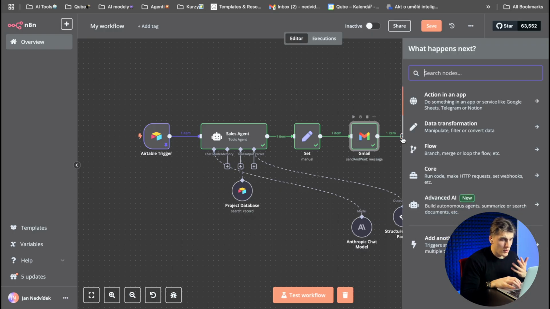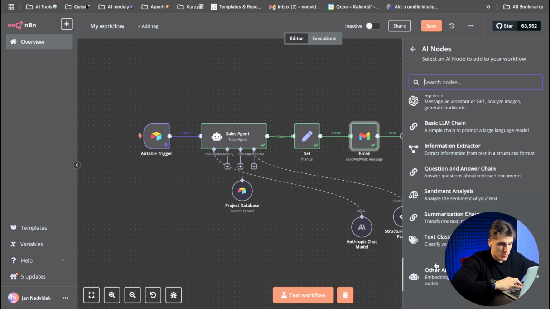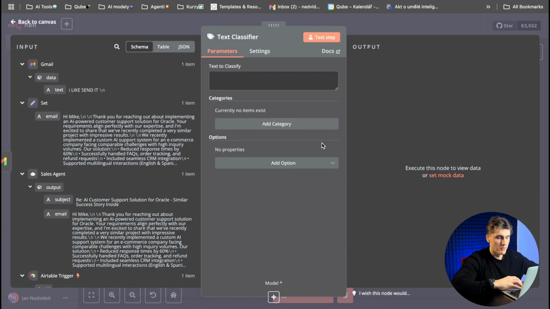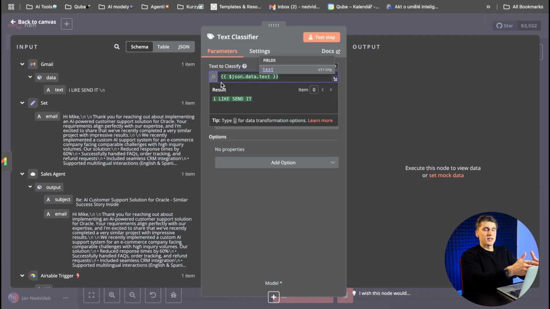But what we need to put here is the text classifier. Why do we need the text classifier? Because imagine the Gmail node will send back the information: the owner likes it and you can send it, or the owner doesn't like it, declines it, and you need to make the revision. That's the reason why we need to put the text classifier here. In the first field of the text classifier, you need to put the text that Gmail sent back to our scenario.